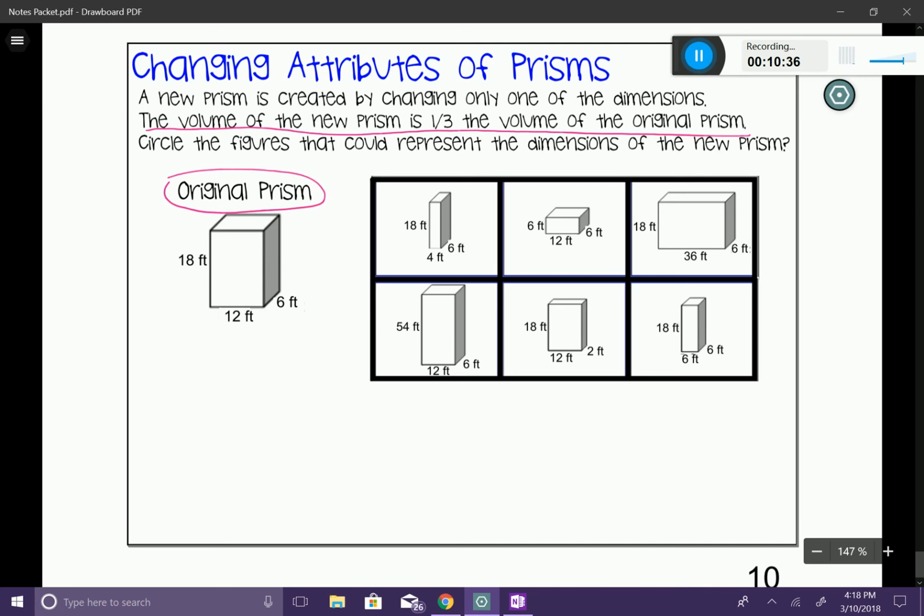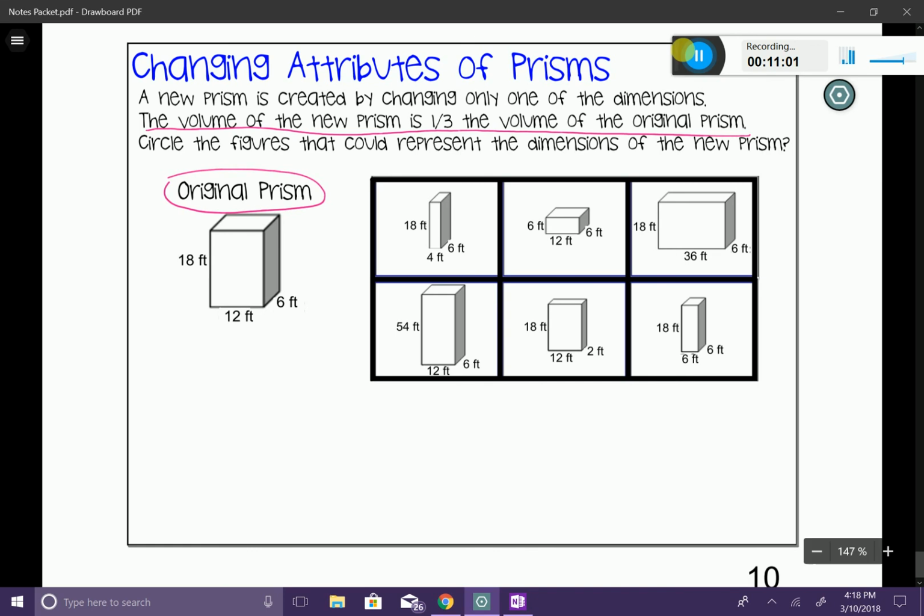So, two ways we could do this. We could calculate the volume of our original prism, and then we could calculate the volume of all 6 of these prisms to the right. That would take a lot of work. That would definitely work, but I'm going to suggest something. Here's what I'm going to suggest. We're going to look at our original prism, and then we're going to look at each individual prism to the right. So let's go ahead and do that.